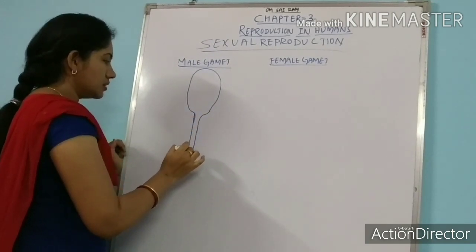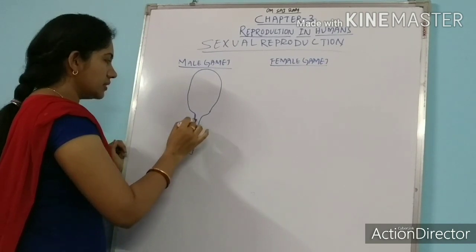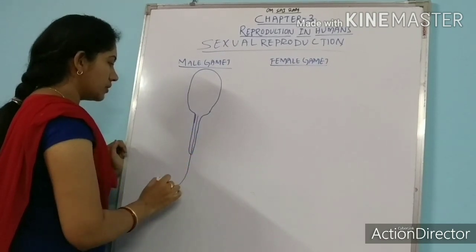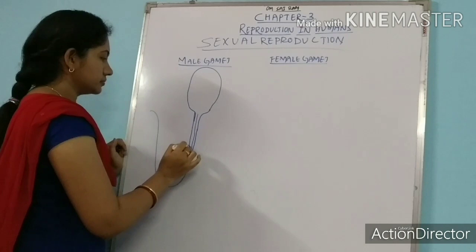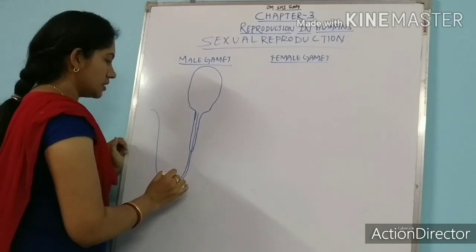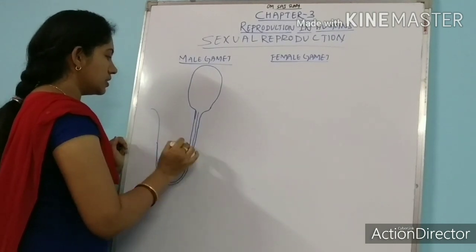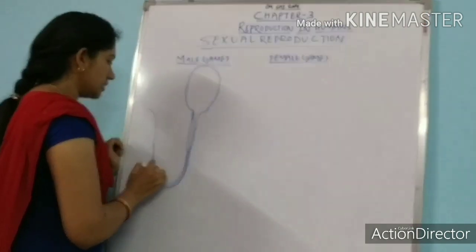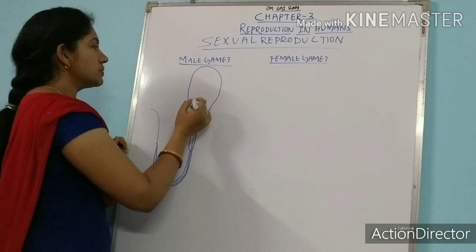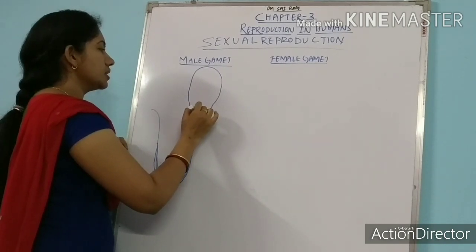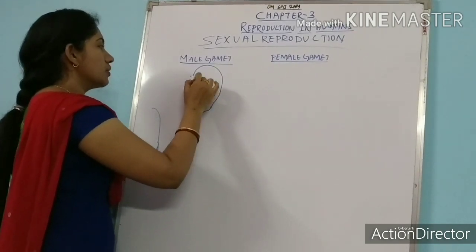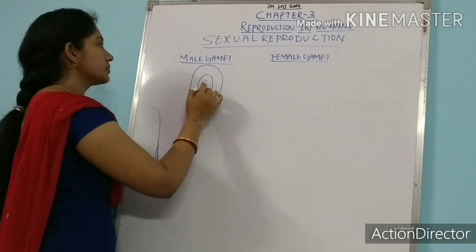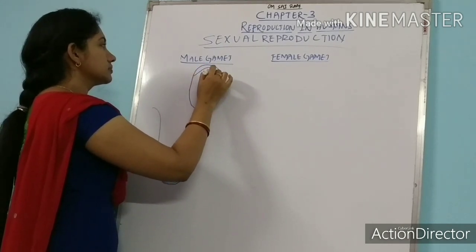Actually it is not given in so much detail here, but anyhow, this is the structure of a mature sperm. You can see here it has three pieces.